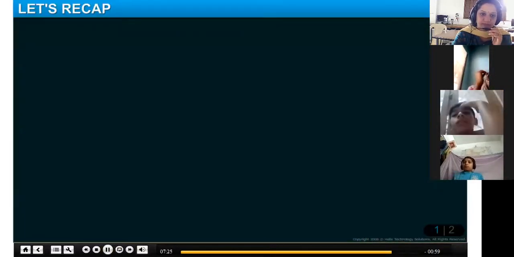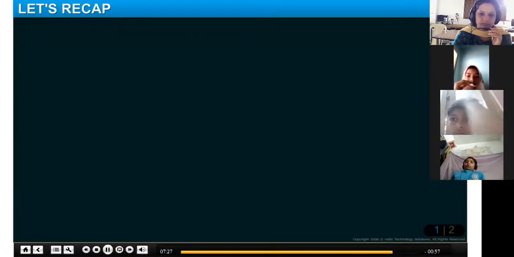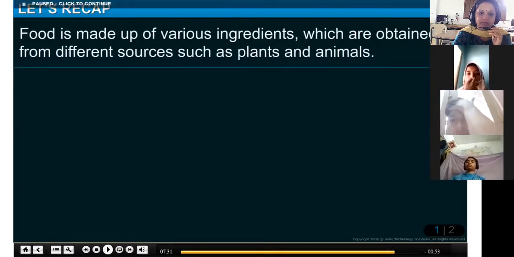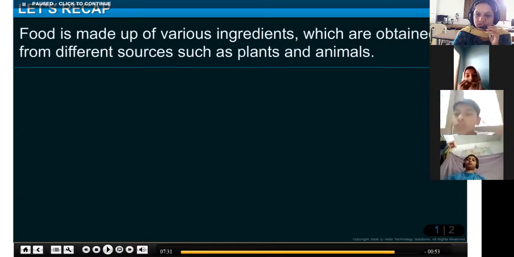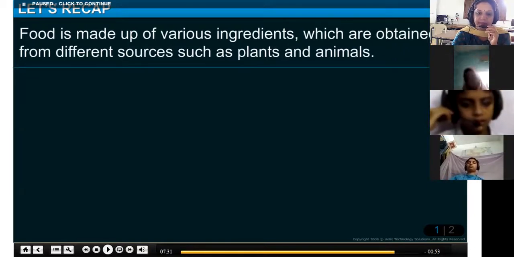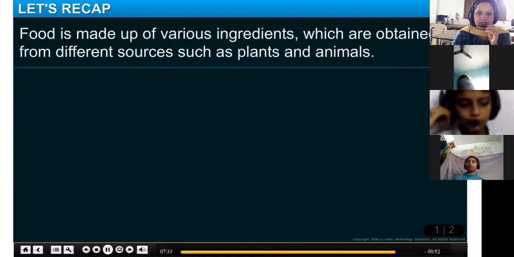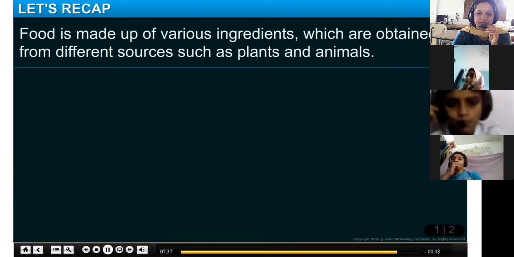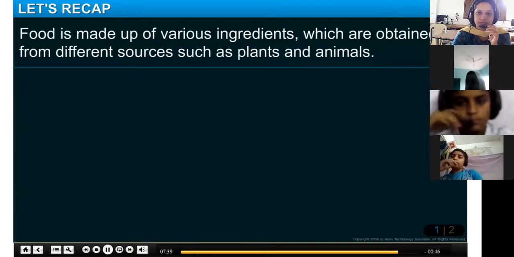In this module, you learned that food is made up of various ingredients which are obtained from different sources such as plants and animals. Clear? Next, what you have learned: ingredients are obtained from different sources such as plants and animals.